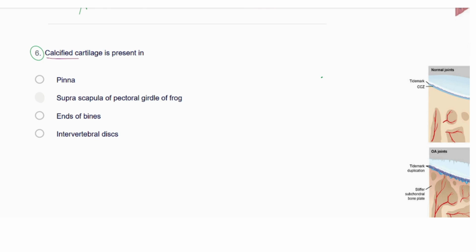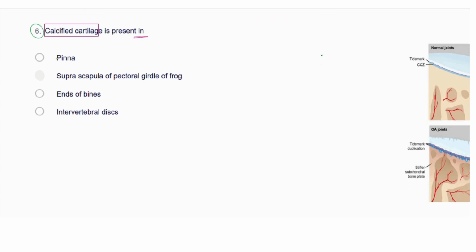Okay, calcified cartilage is present. Calcified means the matrix in which calcium and other molecules give strength to the bone; this is not actually that much present. So they are asking, calcified cartilage is present in which?